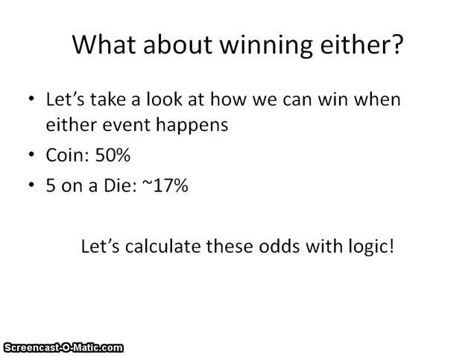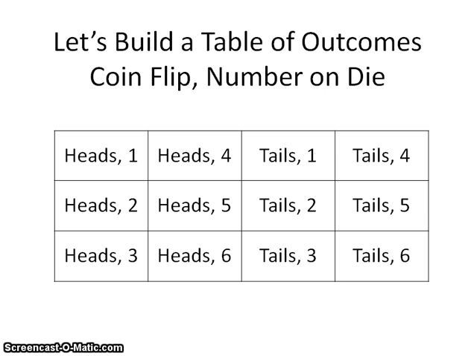Alright, what about winning either of them? Let's take a look. So the coin is 50%, and the 5 on a die is roughly 17%. Let's calculate those odds and take a look. Alright, we're going to build a table. This table is going to show every single possible outcome.